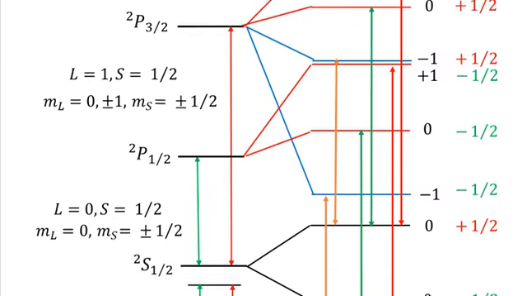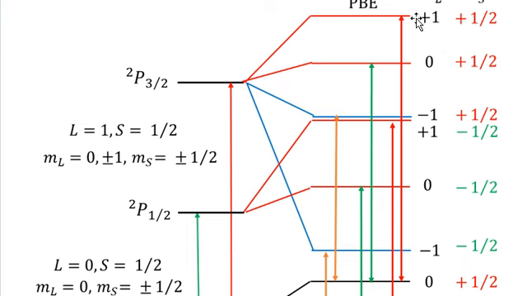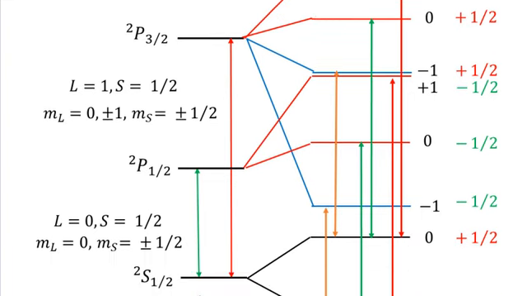So you can see that, for example, this one will start at ML is equal to +1, and the other end of that one joins to the ground state, because we have to carry out all these transitions from the higher states to the ground state, because in the ground state we have only two levels. So you see that this ML is equal to +1 joins with the 0 of the ground state. Similarly, we have joined the other term for which the delta ML is equal to +1 with the +1 value of ML and 0 value of ML in the ground state.